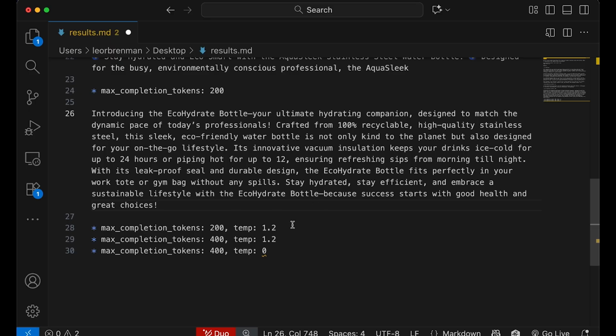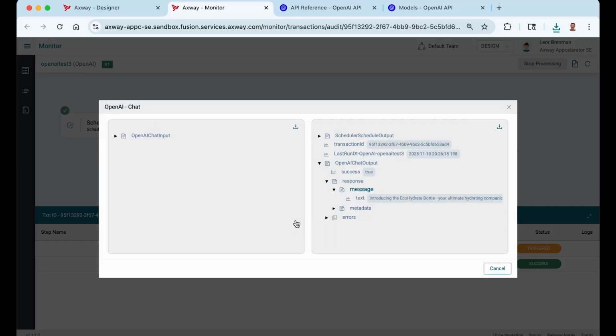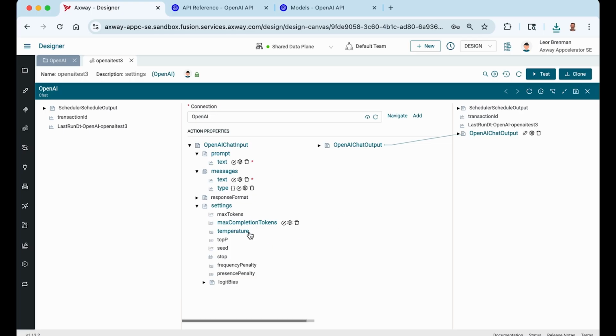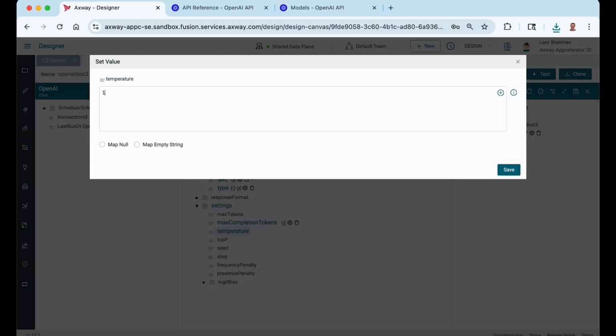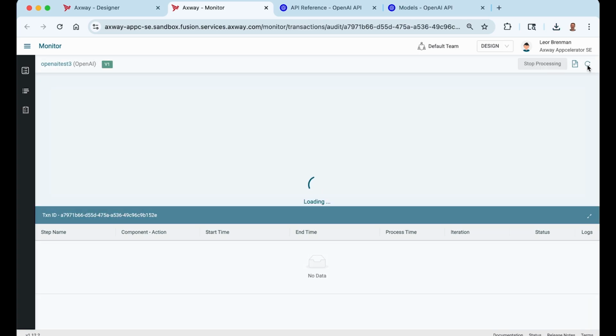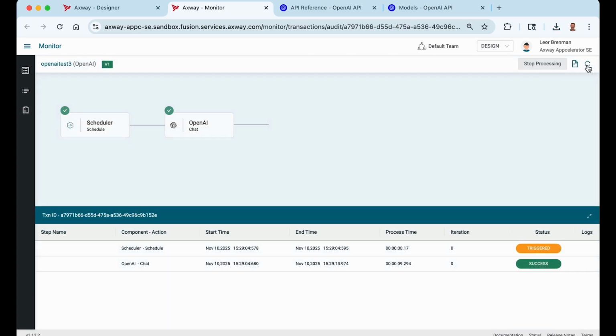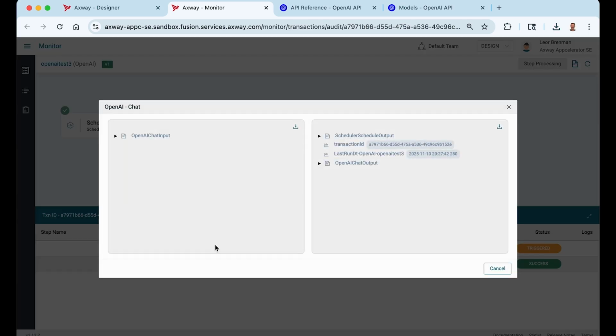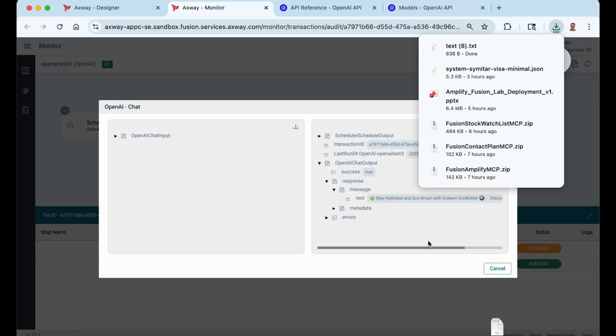So now with that, let's increase the randomness, the temperature that is, to 1.2. And let's see what that does to our response. Let's save that and run that. Okay, and if I look at this response, I've got to download that.